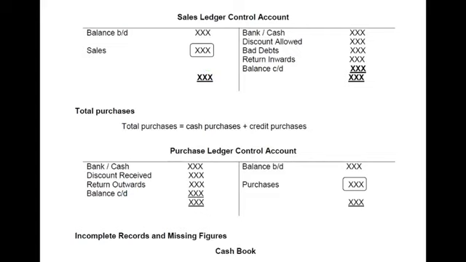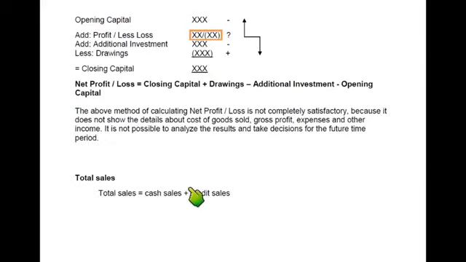So therefore, if we add cash sales to this credit sales, we'll get total sales. Credit sales will be found with this SLCA and cash sales will always be given in the question. And if it is not given, we'll be assuming all the sales are on credit. So therefore, the credit sales become the total sales that will be included in an income statement.